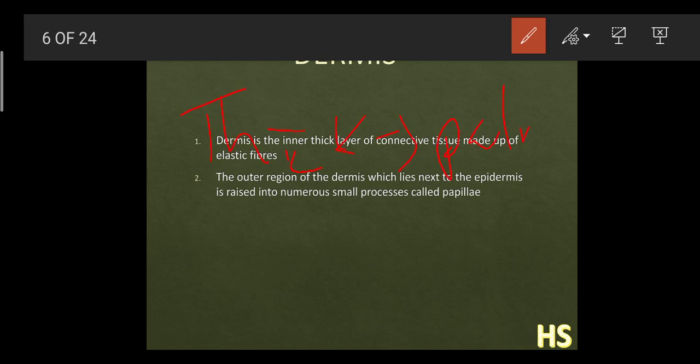On the palms and soles, and thin skin you will find in the eyelids. So due to this dermis only, we get some part as the tough skin and some as the thin skin. So this dermis is quite responsible for the toughness and the thinness of the skin.